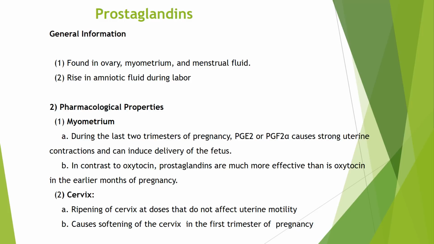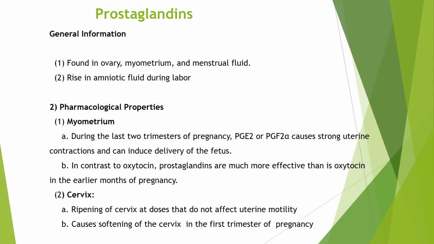Now let's discuss the second group, that is prostaglandins. These are also stimulants. They are found in ovary, myometrium and menstrual fluid. Their rise is seen in amniotic fluid during labor. Now let's discuss their pharmacological properties. First is the myometrium or uterus. During the last 2 trimesters of pregnancy, PGE2 or PGF2 alpha causes strong uterine contractions and can induce delivery of the fetus. Second point, in contrast to oxytocin, prostaglandins are much more effective in the earlier months of pregnancy.